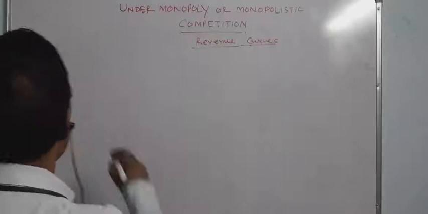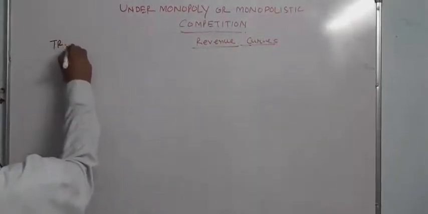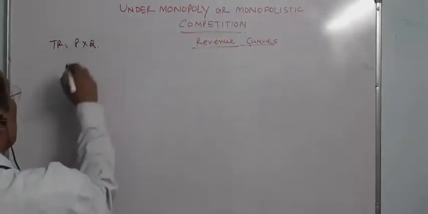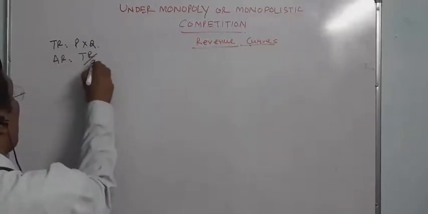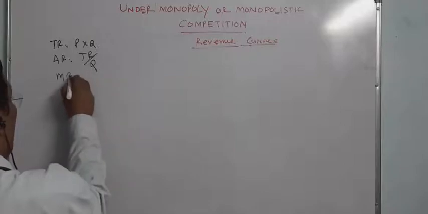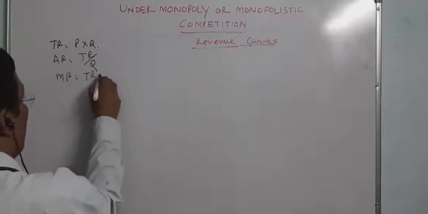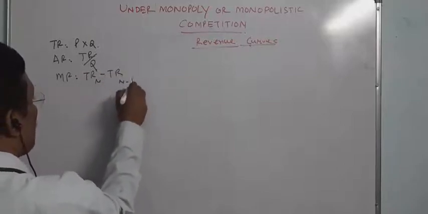The total revenue formula, as we have known, is price into quantity, and average revenue equals TR divided by quantity, and MR equals TRn minus TRn minus 1.